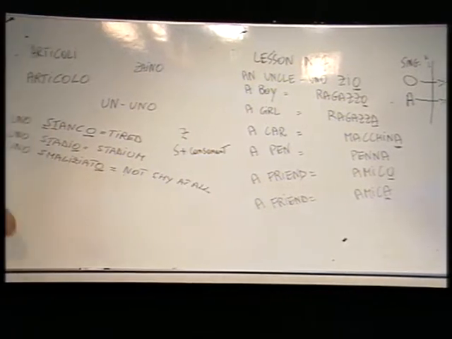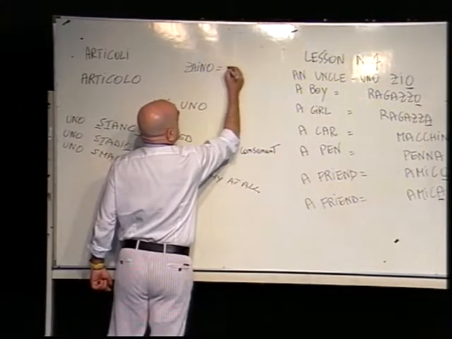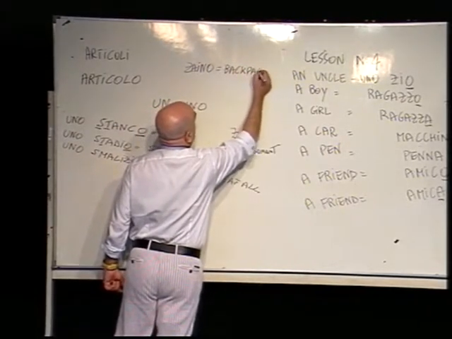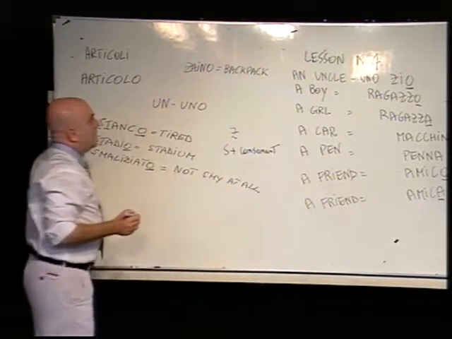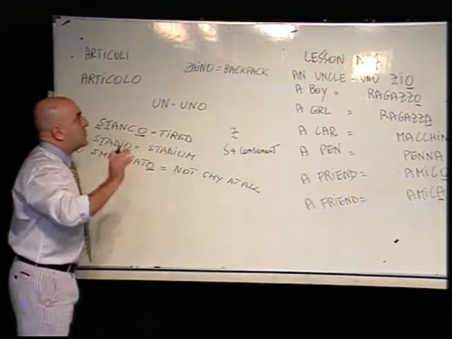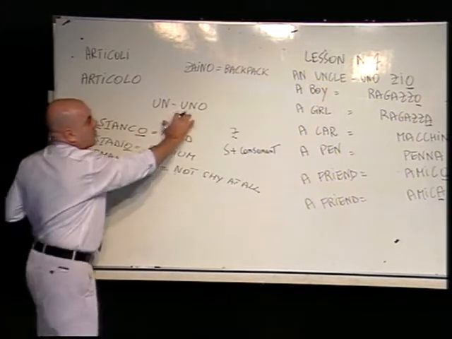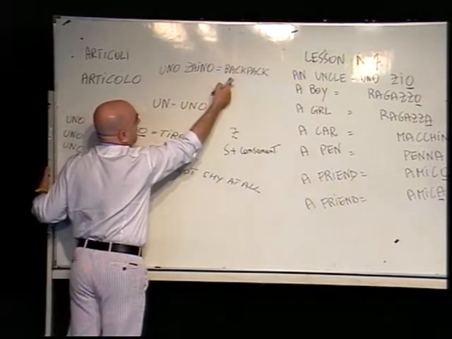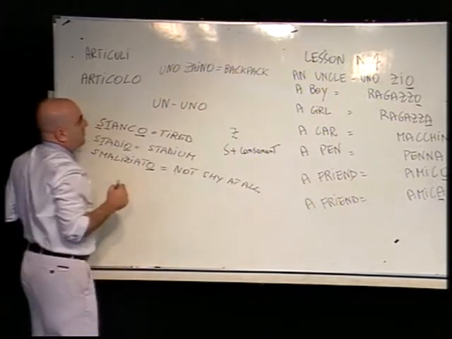Zaino is the backpack. The word starts with zeta, so in this case, if the word starts with zeta, always you have to use uno in front. A backpack, uno zaino.